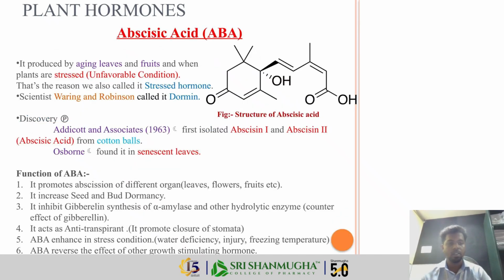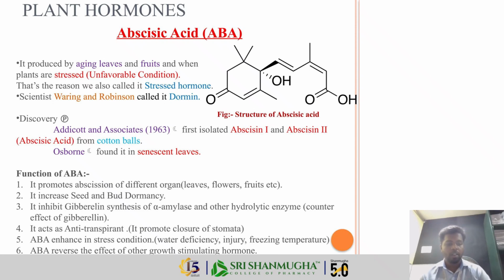Okay, so next is abscisic acid. It is produced by aging leaves and fruits, and when plants are stressed, meaning when plants are in unfavorable conditions. So that's the reason we call it a stress hormone. Okay, Waring and Robinson called it dormin. It was discovered by Addicott and associates, and first isolated as abscisin 1 and abscisin 2